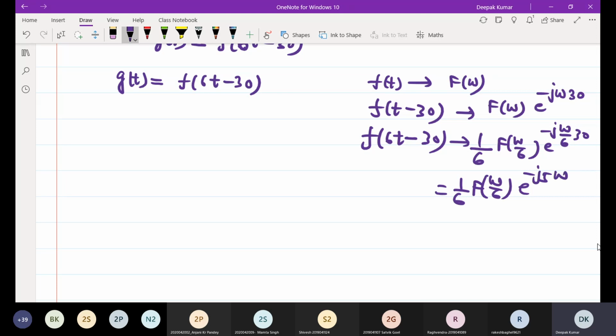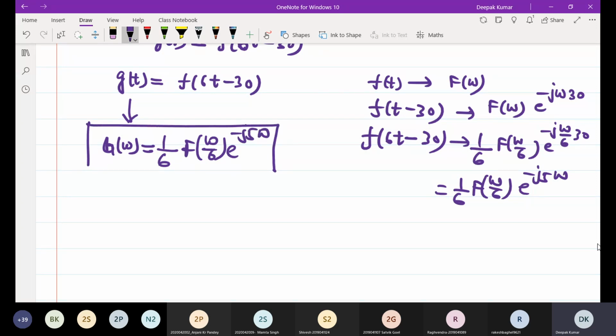So what will be the Fourier transform of g of t, that is G of omega? It will be in terms of F of omega. These types of questions are asked many times in many competitive exams, and you should practice.